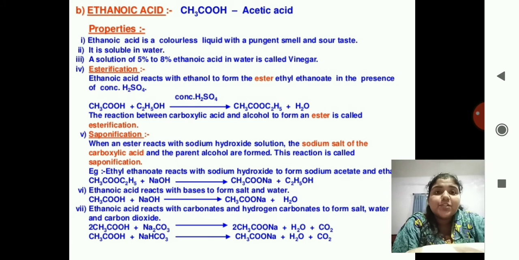See the reaction again. The product from the above reaction, that is the esterification product, ethyl ethanoate, is combined with the sodium hydroxide. So now what is done? Again the CH3CO is combined with, here a substitution reaction is taking place.